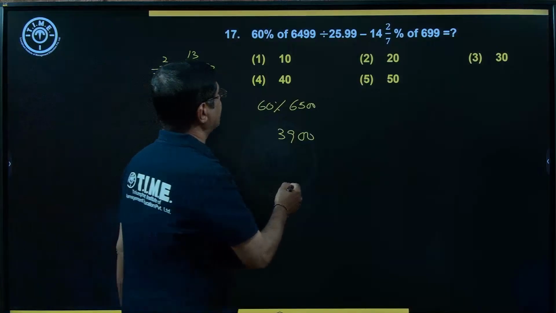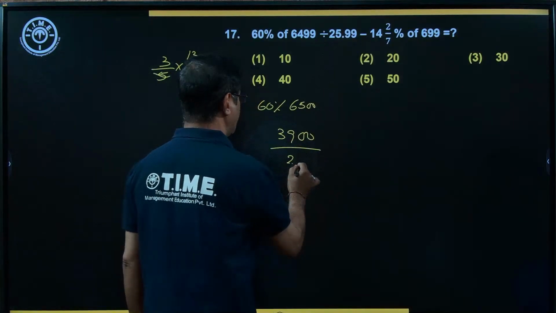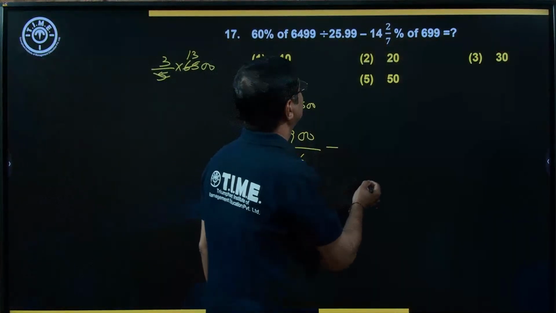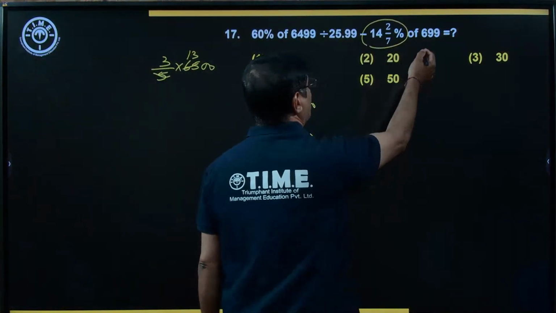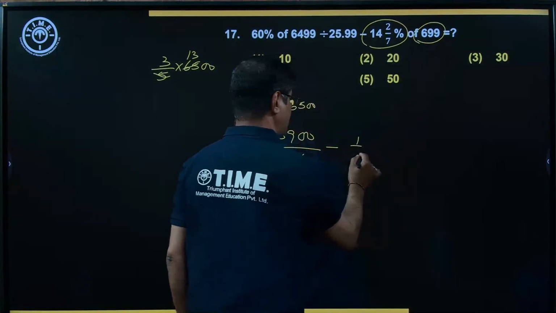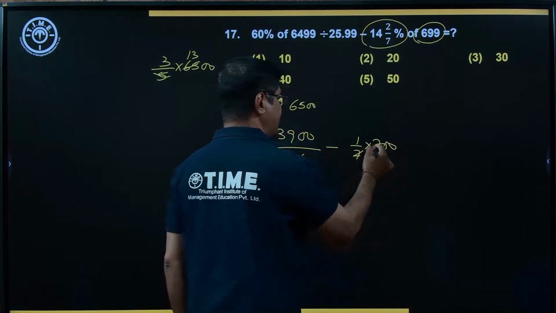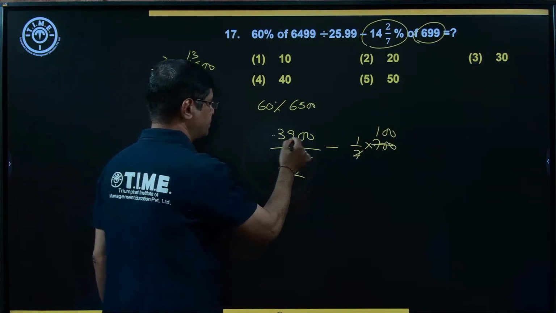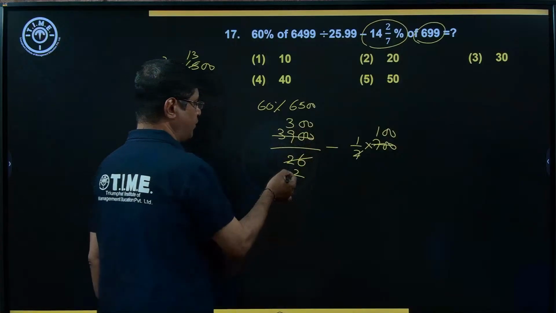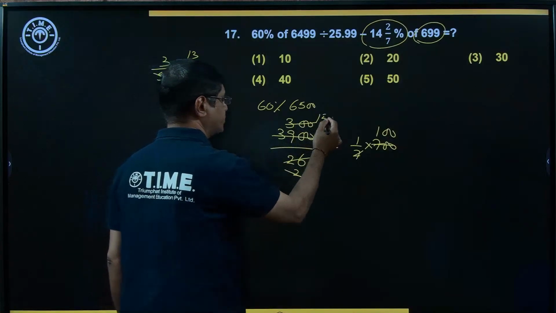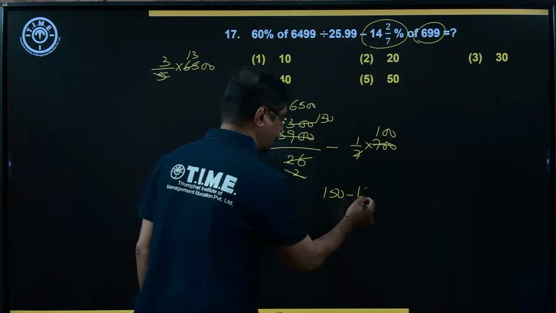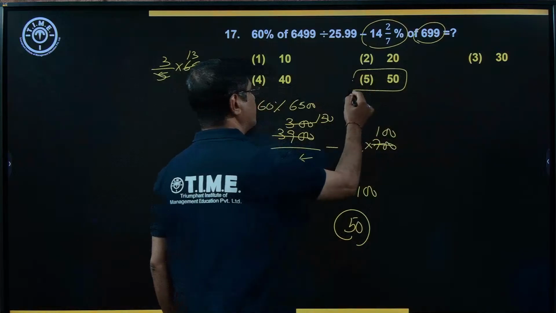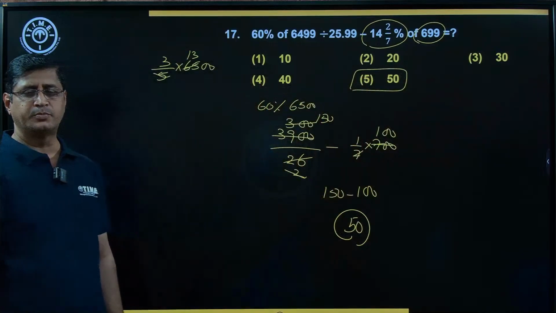Okay. Now the second part. Divided by how much here? 25.99, which is close to 26. Approximately 26. Minus, here it is a 1/7th value. 1/7 of 700, that is 100. Now simplify. 13, 2 times, 13, 3 times. Now what about 2 in 300? 150 times. The difference of 150 and 100, that is 50. Now the answer choice 5. And the correct answer for this question, option number 5.